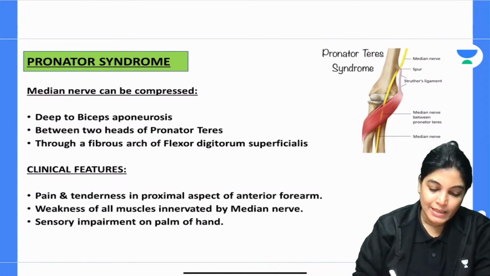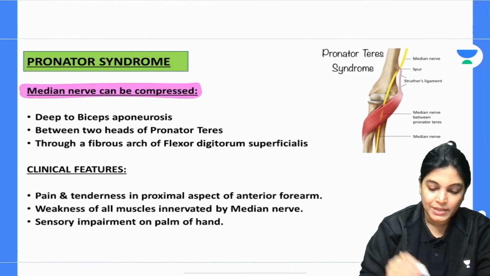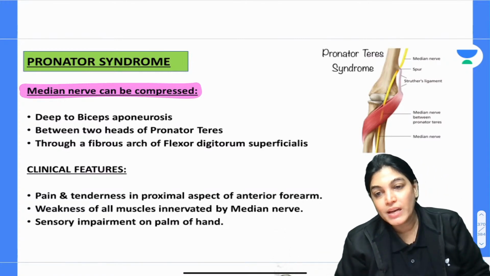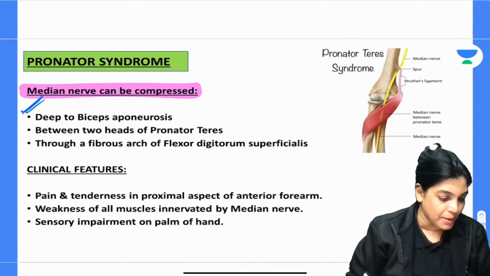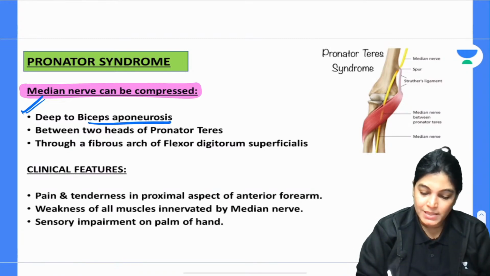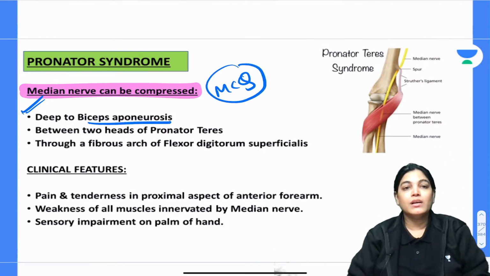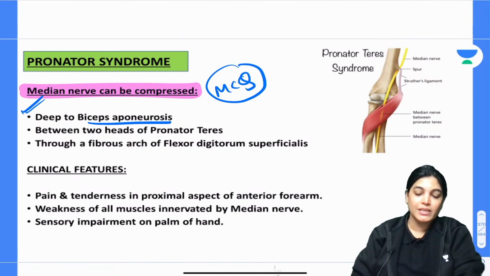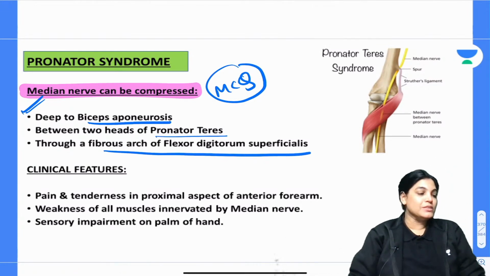Another reason of pronator syndrome: the median nerve can be compressed. If you remember, I told you the median nerve is passing between two heads of the pronator teres muscle, so it can be compressed there. Also deep to the biceps aponeurosis, which is important for MCQs, or below the fibrous arc of flexor digitorum superficialis. So please note down the places where the median nerve can be compressed.